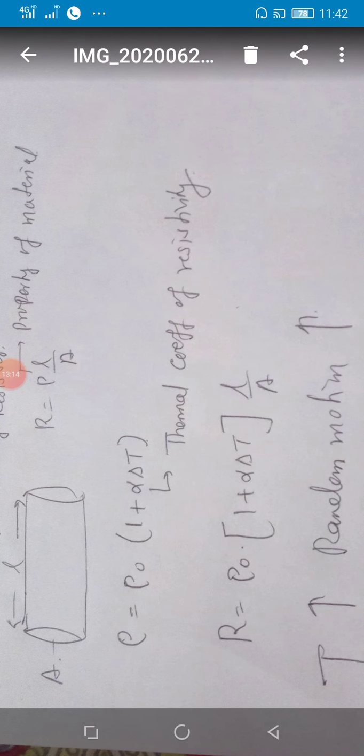So this is the effect of temperature dependence of the resistor, student. When temperature increases, the resistance of a conductor increases because the random motion increases. Though it is not so in the case of a semiconductor. We will study it in detail in later chapters.